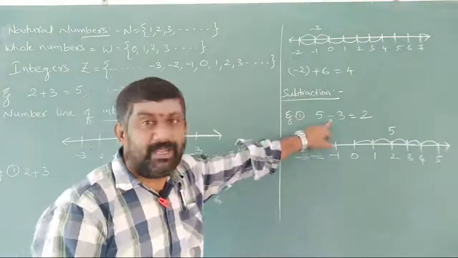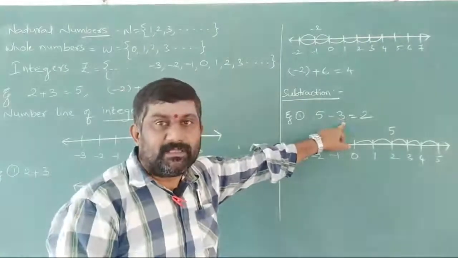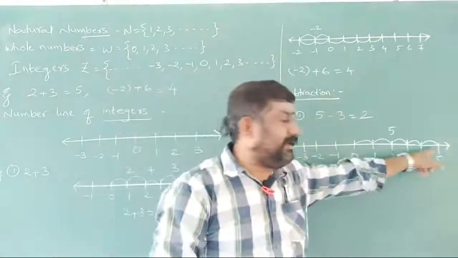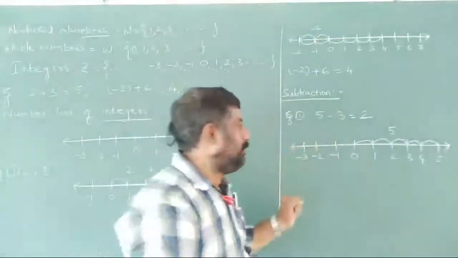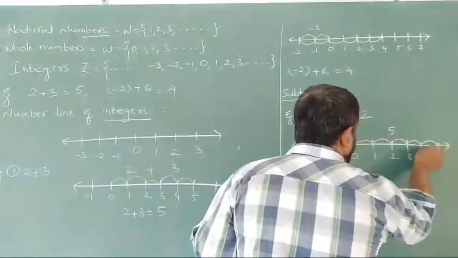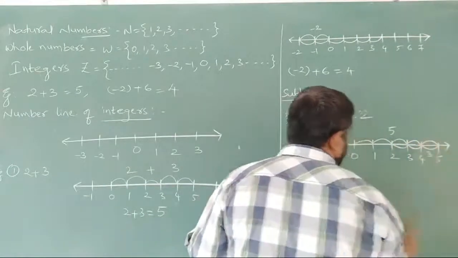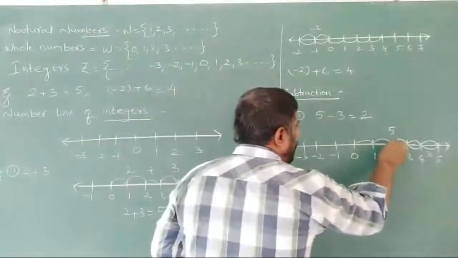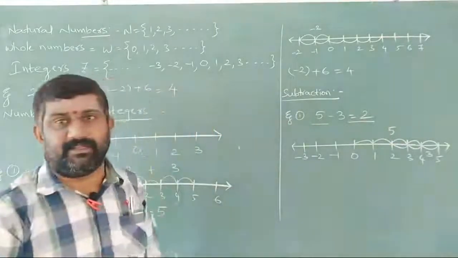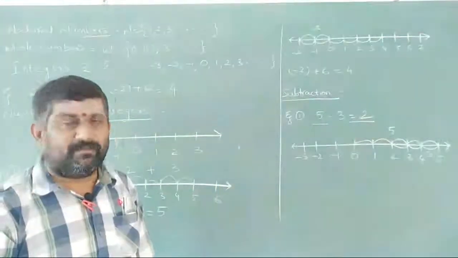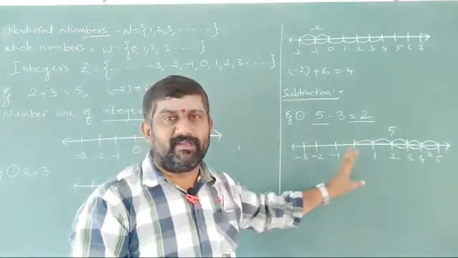Now what do we have here? Minus. Minus means we have to come to the left side. How many steps do we have to come? 3 steps. Presently I am on 5, so I have to come back 3 steps. So 5 minus 3, nothing but 1, 2 and 3. So I came back 3 steps. Where are we now? I am on 2. Therefore 5 minus 3 is equal to 2, simply we can say, by subtraction of integers. We write simply 5 minus 3 and we have the number line, so we are showing 5 minus 3.